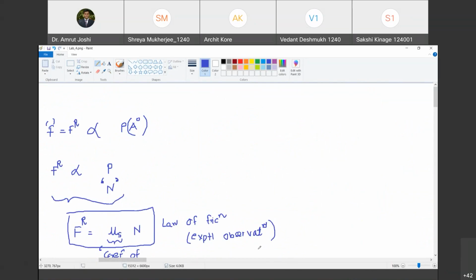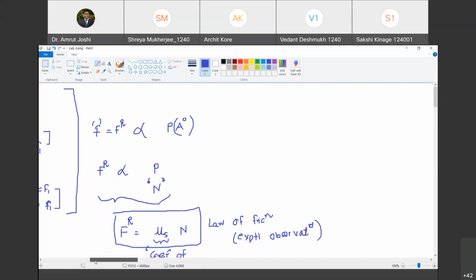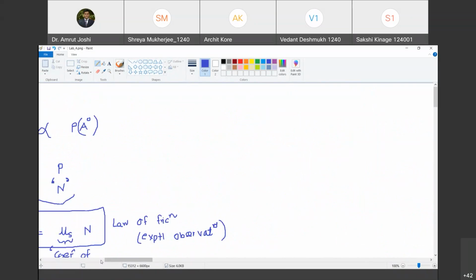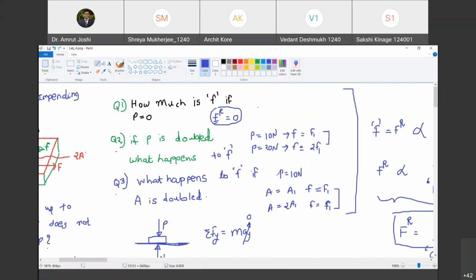Okay. Now, this is fine. We have learned this law of friction in 11th and 12th standard physics. Everything seems okay. Now, we are going to start asking the question why. Are you with me? Yes, sir. So question number 1, how much is F if P equals 0? That means what is the maximum frictional resistance that can be produced between the two surfaces if P is 0 or N is 0? The answer is 0, but why? Why should it be 0?